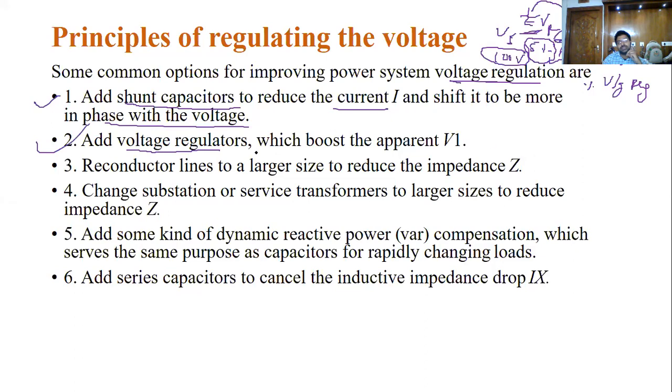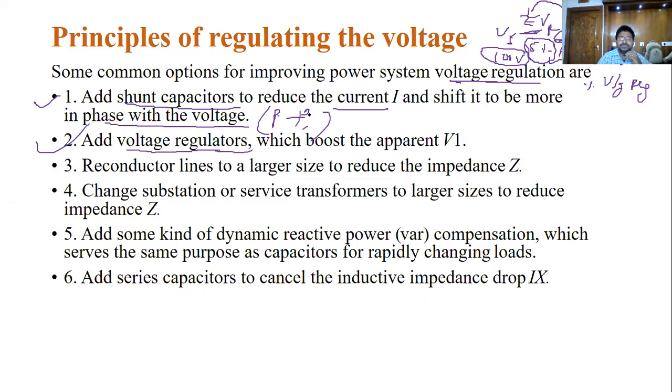In these voltage regulators you have different types, such as tap changing transformers, some online UPSs, and ferro resonance transformers. Different types of equipment are there for regulating the voltages. So these capacitors we are also using for improving the power factor also.